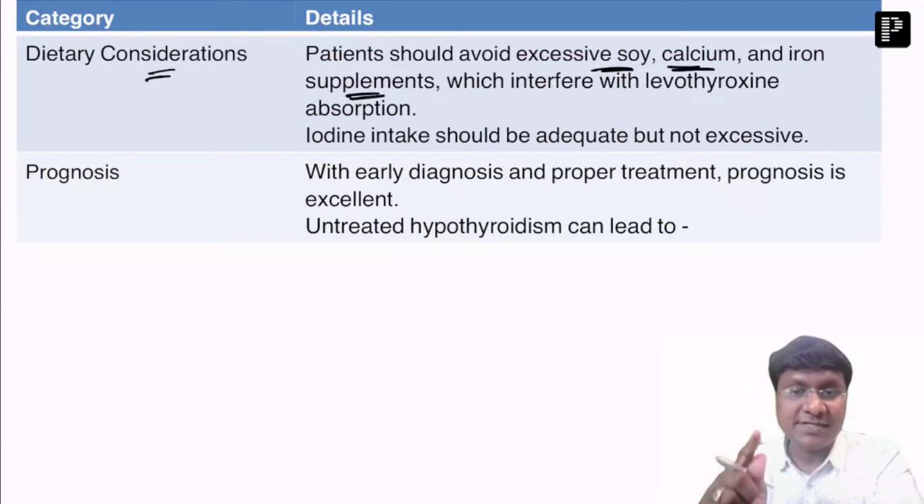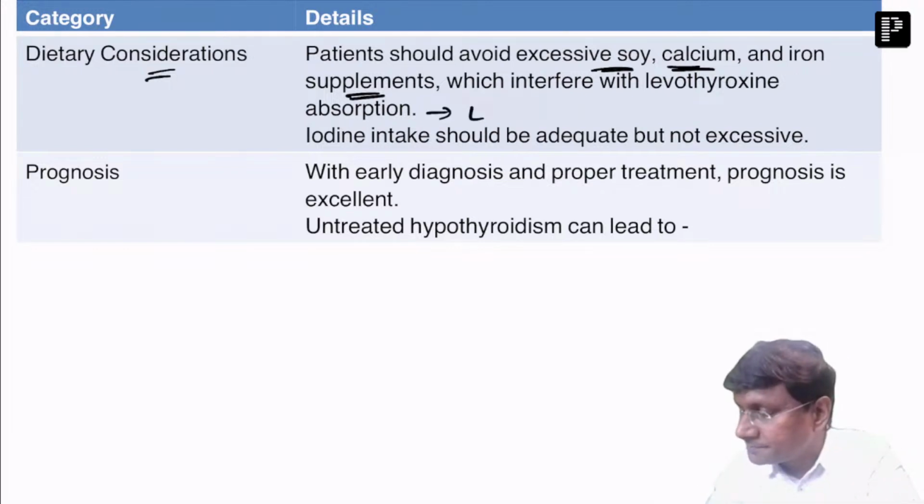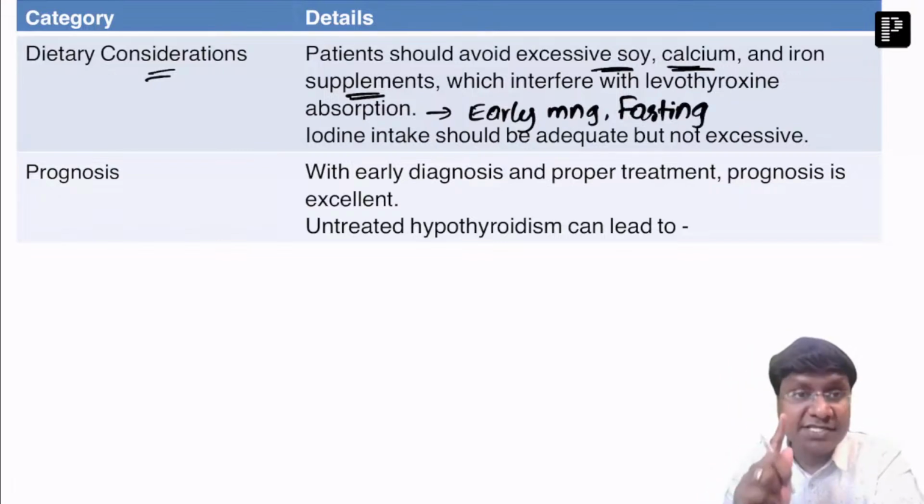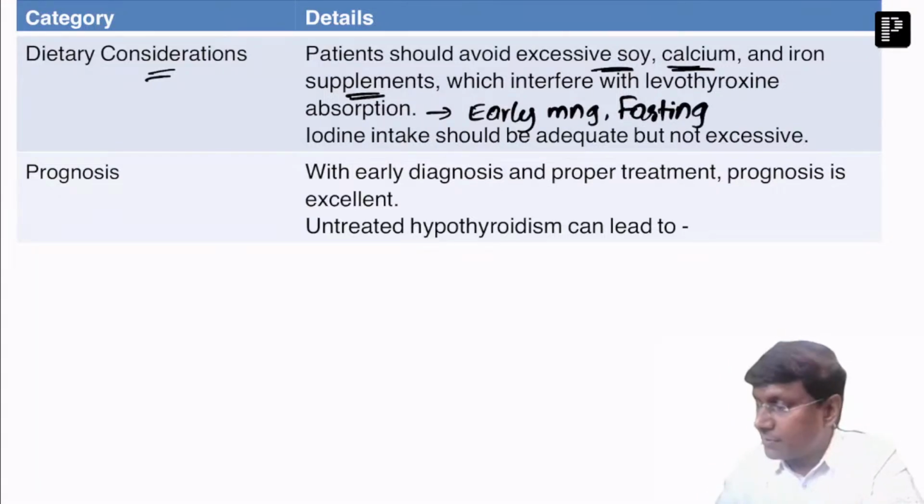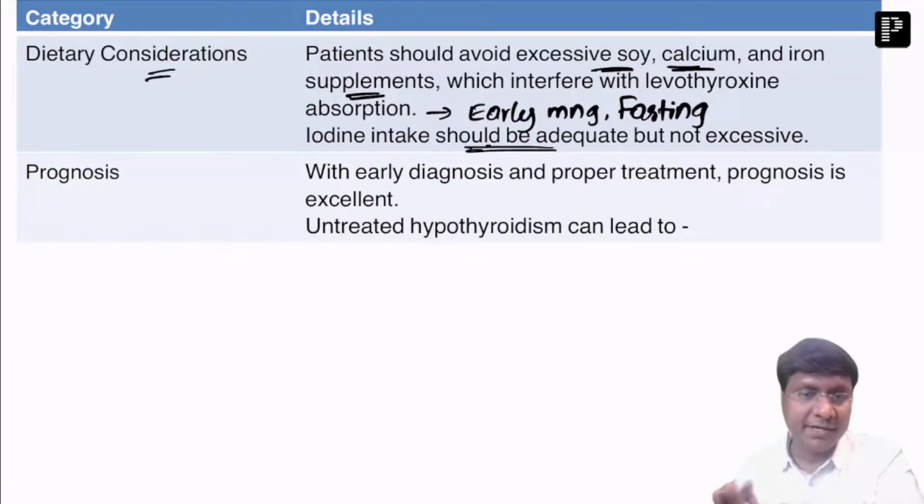Because these substances interfere with levothyroxine absorption. That is the reason why levothyroxine should be given early morning, in a fasting state, right? And iodine intake should be adequate.